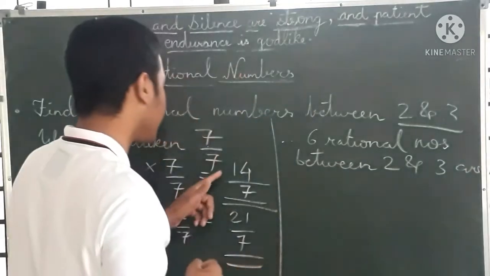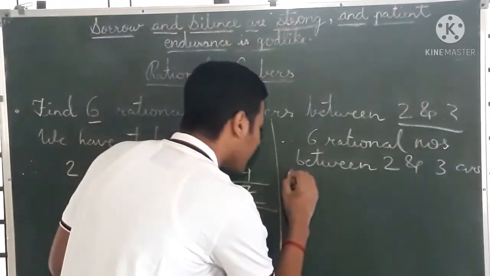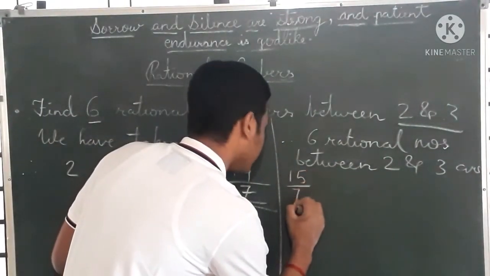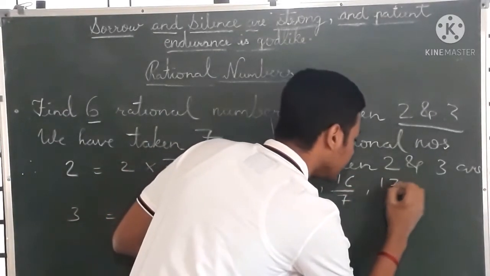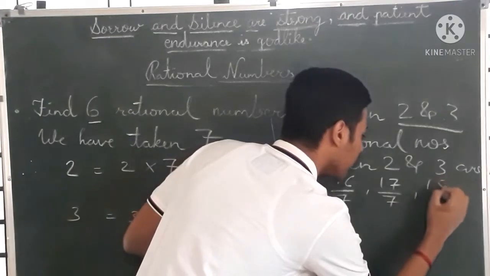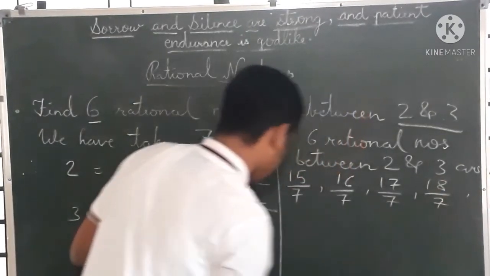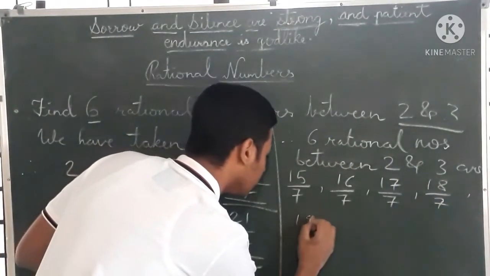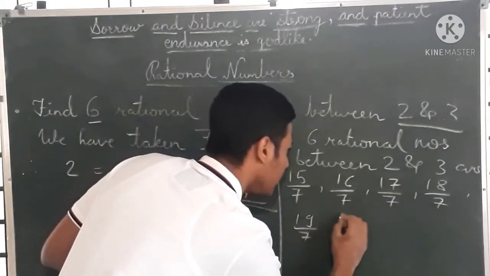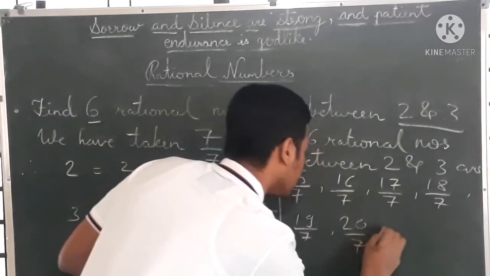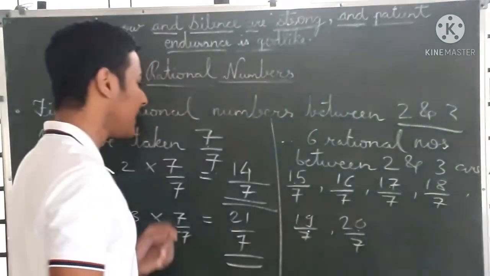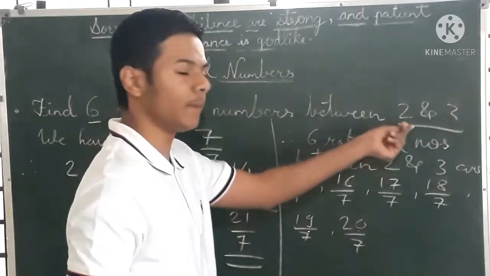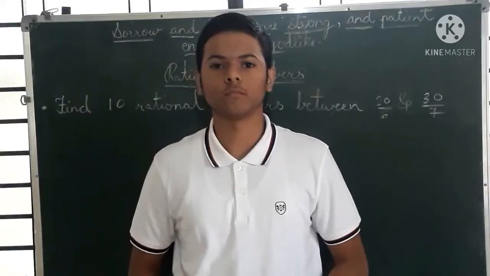Means I will start from 15 by 7: 15 by 7, 16 by 7, 17 by 7, 18 by 7, 19 by 7 and 20 by 7. So count 1, 2, 3, 4, 5, 6. So these are the 6 rational numbers between 2 and 3.